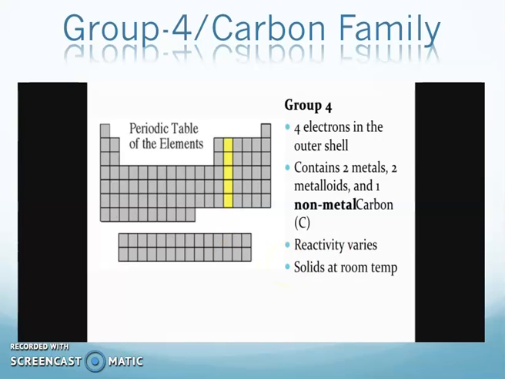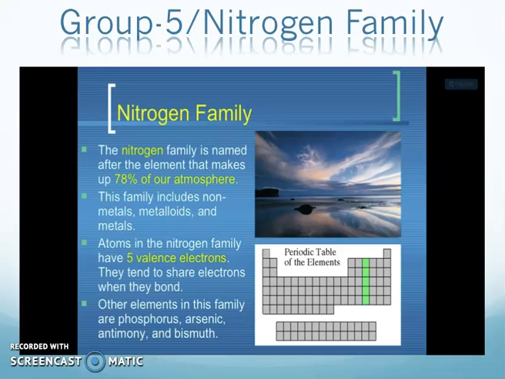Then we have the next family, simply called group 5 or the nitrogen family. The nitrogen family is named after the element that makes up 78% of our atmosphere. We all know that nitrogen is present as an atmospheric gas around us, almost 78% of our atmosphere, which contains different types of gases that make air a mixture. One of the major contents is nitrogen gas.